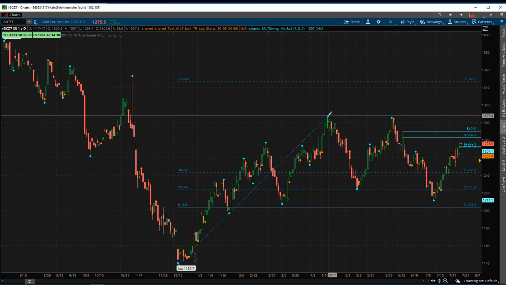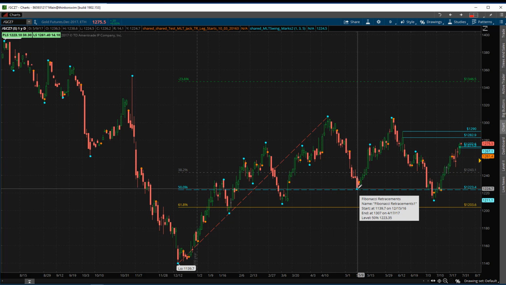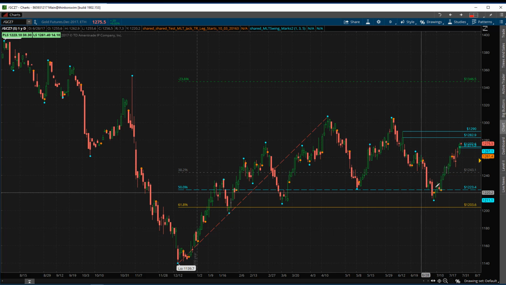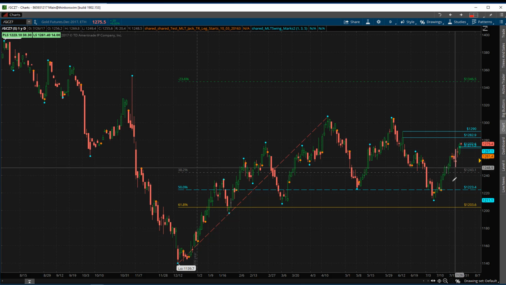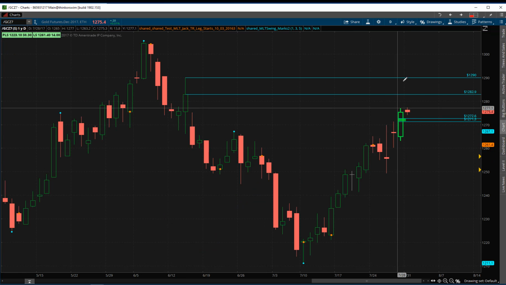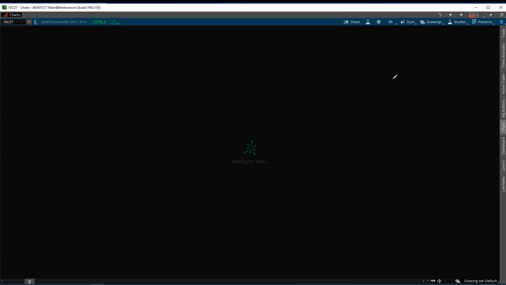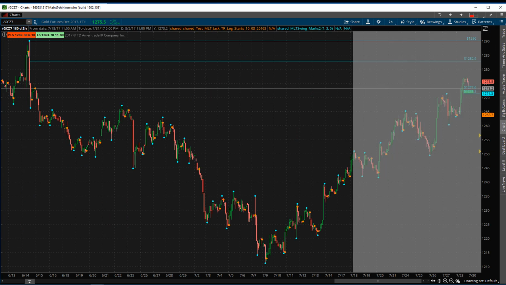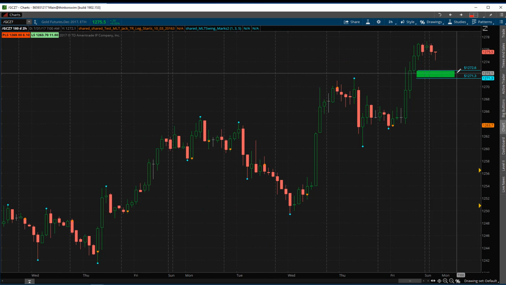That 50% retracement first was front run going back in May, retested and had some accumulation at the beginning of July, and ever since we've come out of this first high that we put in on July 12th, there's been a lot of upside momentum in this market. What I'm looking for is opportunities from the long side in GC, continuing to trade on the direction of the side of the trend.